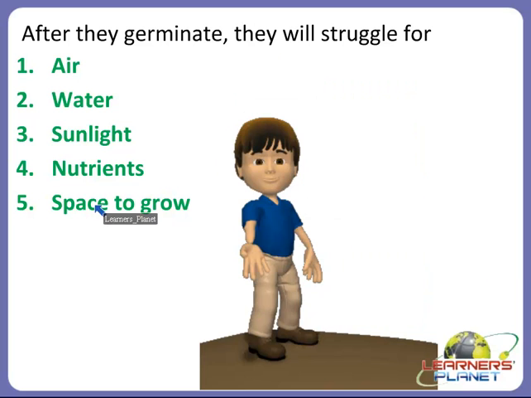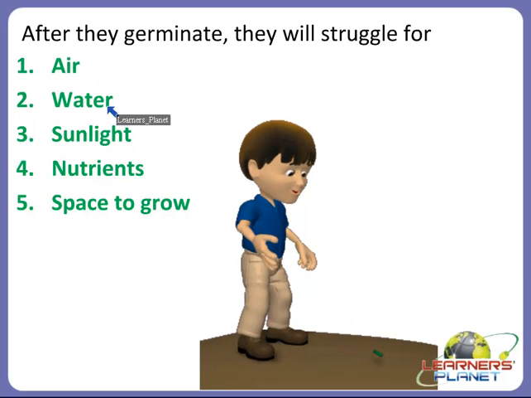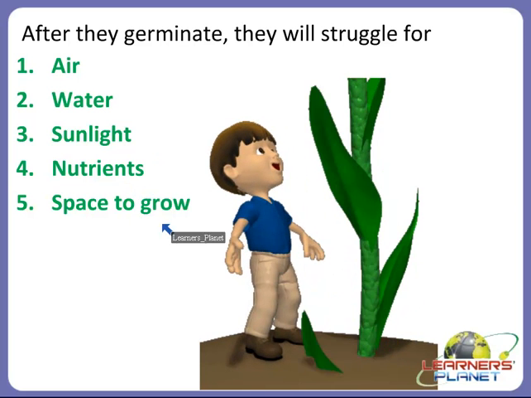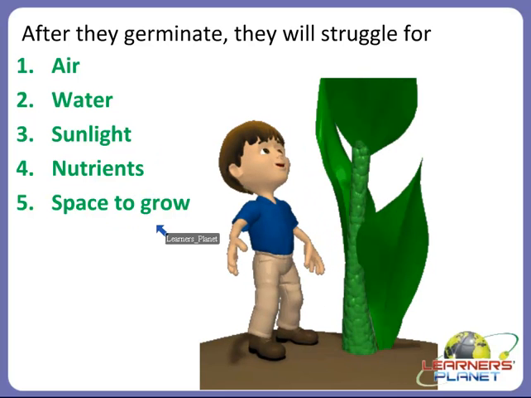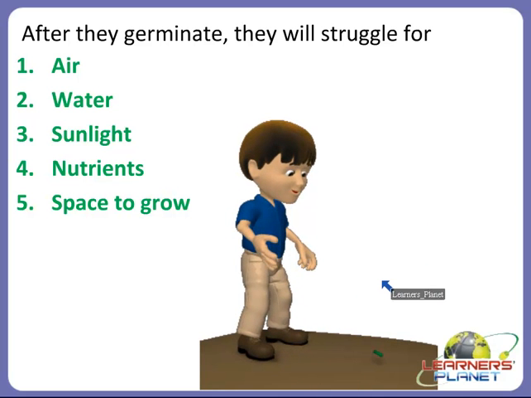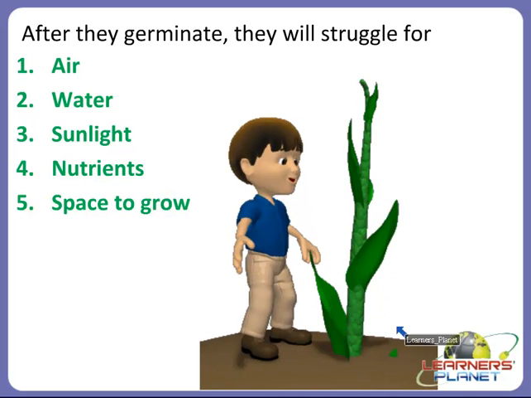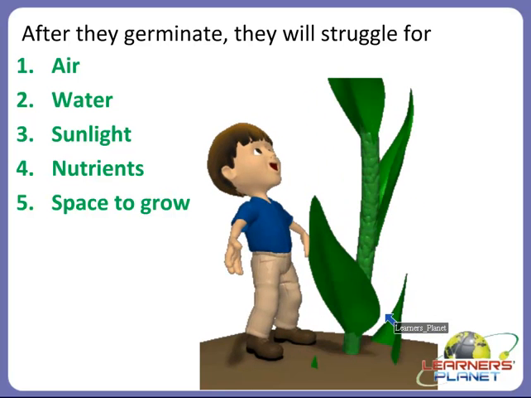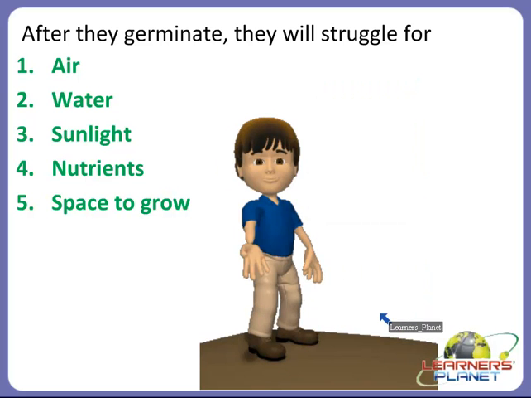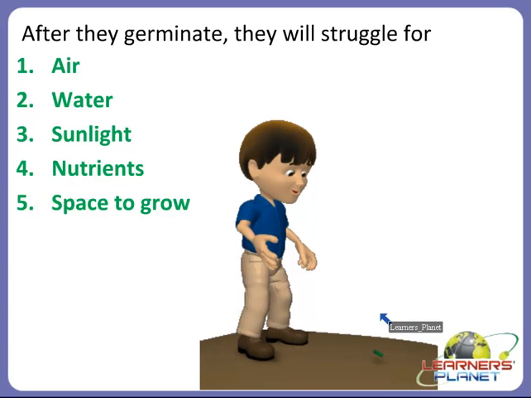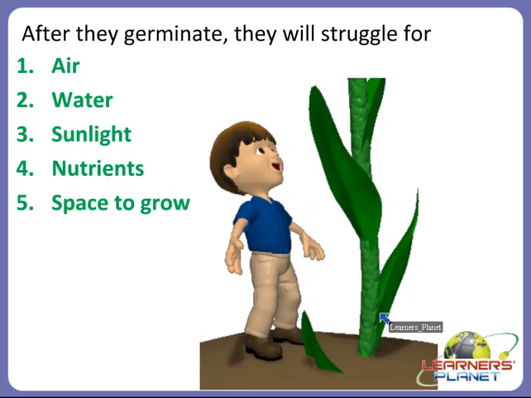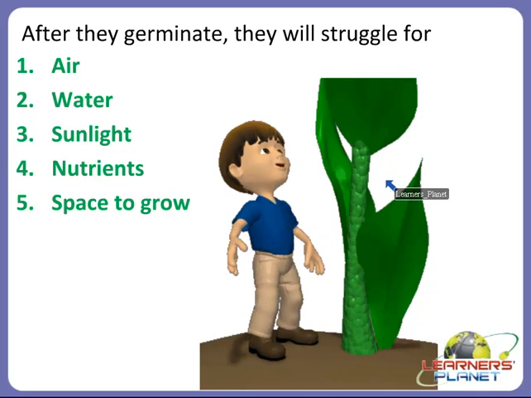Alright, so after the seeds germinate, they will struggle for air, water, sunlight. From sunlight they will get warmth, then nutrients and even the space to grow, as you can see here in this picture, right? What you can see here, now the plant grows when the boy is scattering seeds on the soil, right? So he is scattering seeds not too close, right? He is scattering seeds separately, means each of the seeds is getting space to grow and even nutrients, air, water and sunlight to grow. And that is why it is able to grow into a very big and a healthy plant.